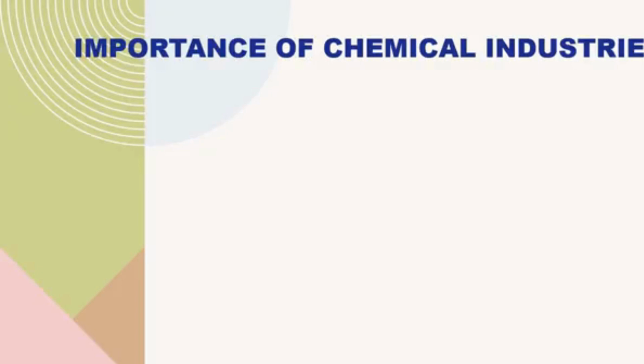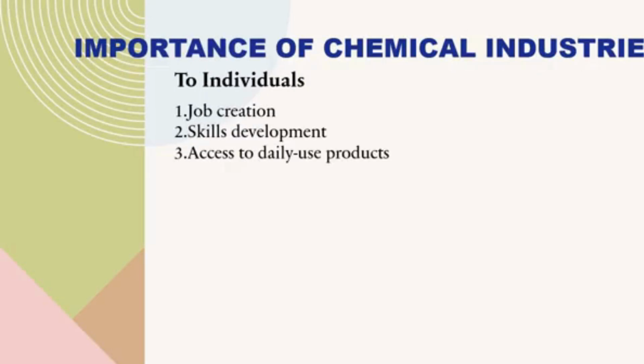Importance of chemical industry. One of our objectives is to know the importance of chemical industry. To an individual, how important are chemical industries? 1. Job creation. The chemical industry allows people to work in the industry, so it creates jobs. 2. Skill development. Because you are working, your skill will be developed. Then access to daily use products. As we said, we talk of petrol, soap, detergent, alcohol. So the chemical industry allows individuals access to daily products that they need.